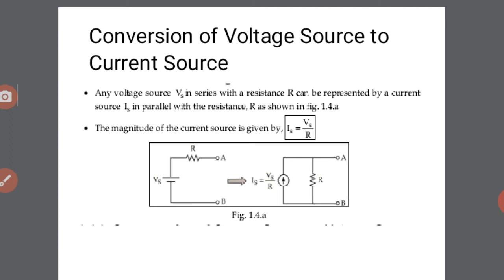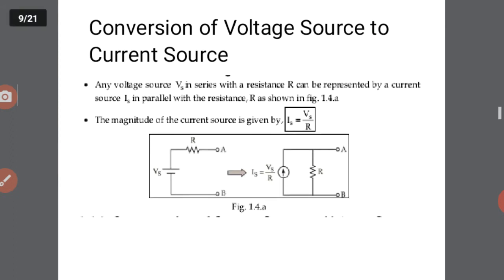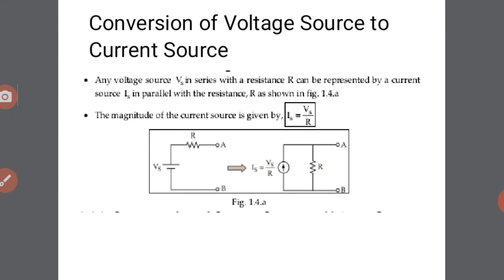Why are we converting? For simplification of the circuit, we convert either a voltage source into a current source, or a current source into a voltage source.